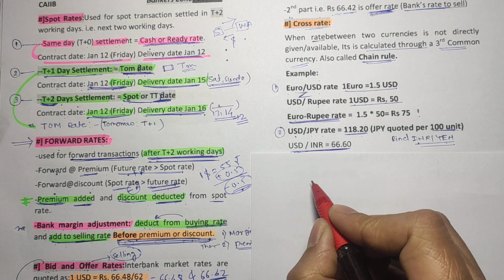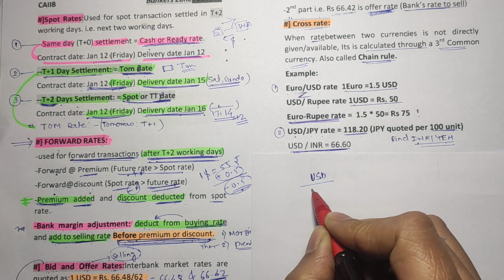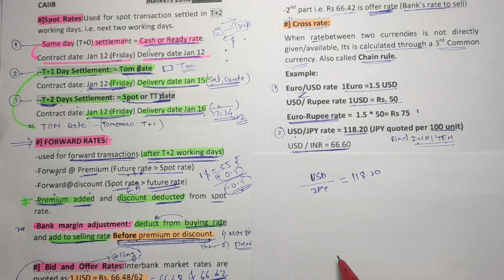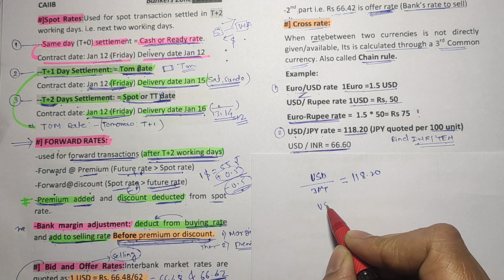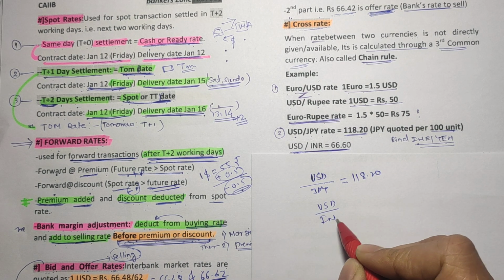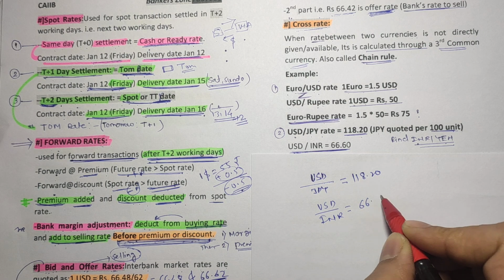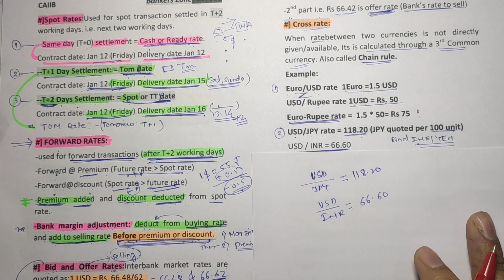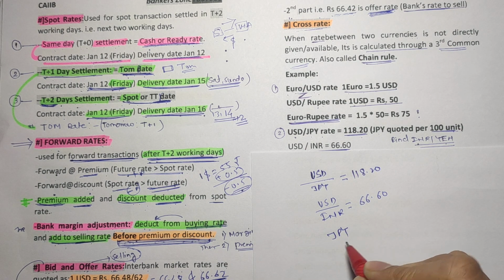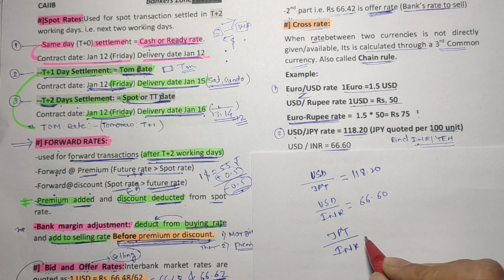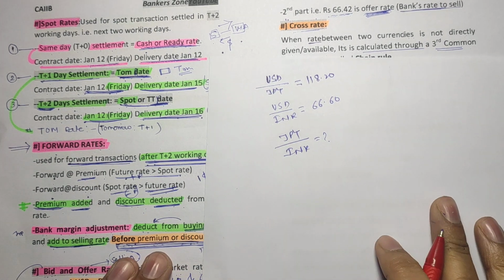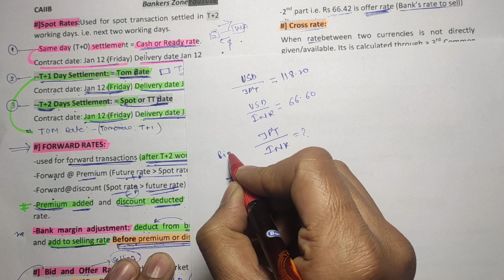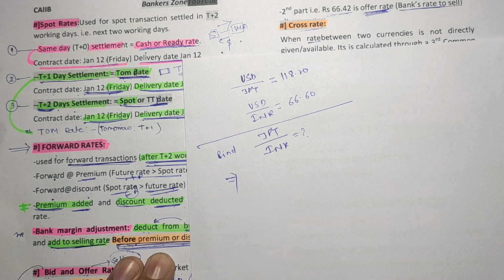You can see what they have given. They have given USD to Japanese yen, which is 118.20, and USD to INR, which is 66.60. And they are asking us to calculate Japanese yen upon INR. So how to find that value? So friends, see the solution. Here is the way to find it, and that is all the data they have given.